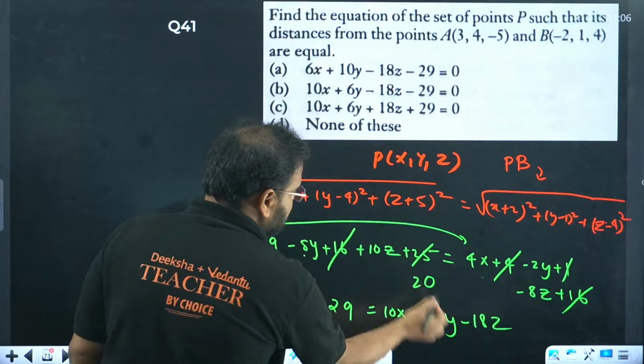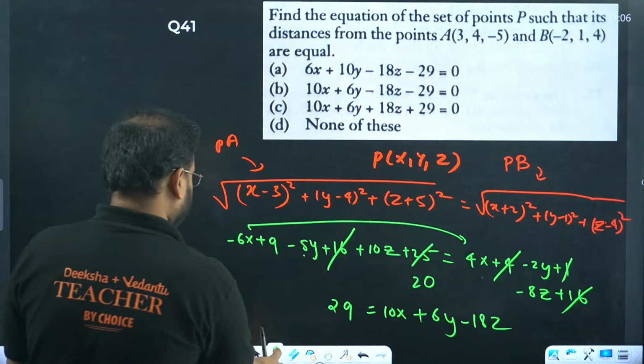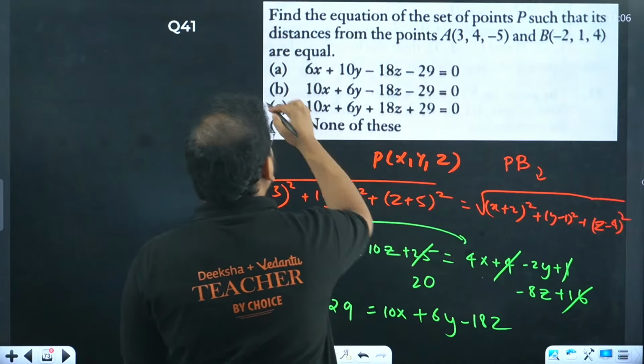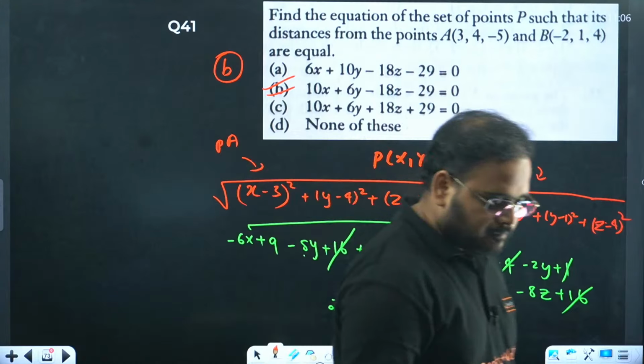If you want, you can move this to that side. It will become minus 29. And the answer comes from there as option B. 41 is B. Please check. 41 is B.